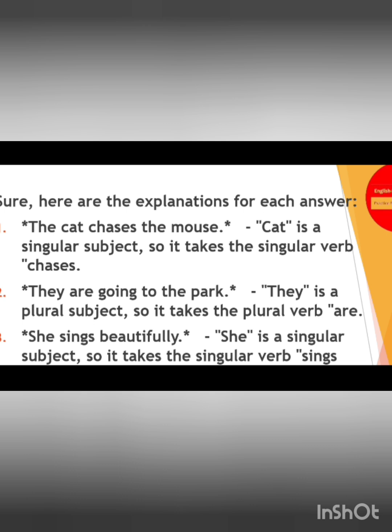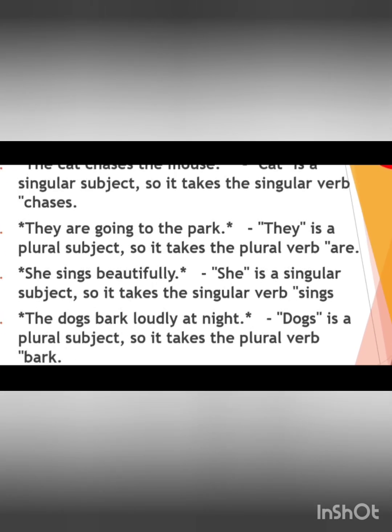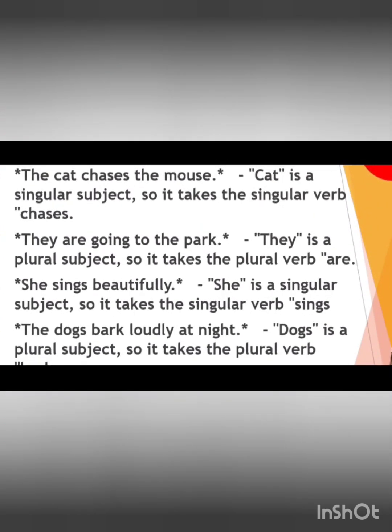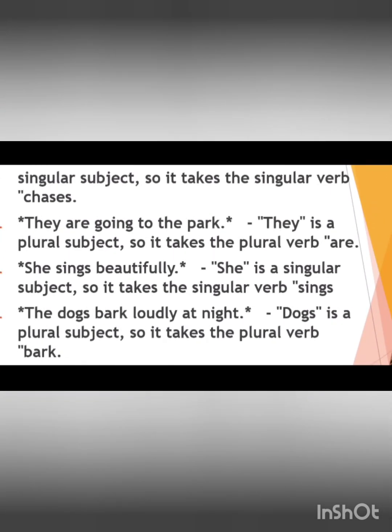So, they are going to the park. They is a plural subject, so it takes a plural verb. So the plural verb is, and the plural verb you are writing, are. She sings beautifully. She is a singular subject, so it takes a singular verb, sings. She is a third person singular subject, so for this we are applying the rule and we are adding s at the end of the verb.